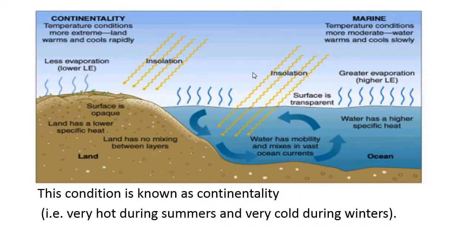Here in this figure it is very much clear. Continentality: temperature conditions more extreme, land warms and cools rapidly. This condition is known as continentality, that is very hot during summer and very cold during winter.